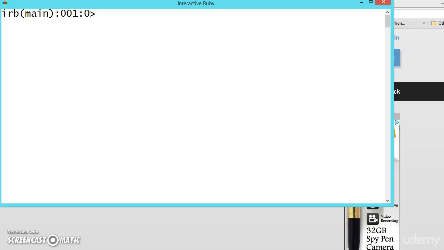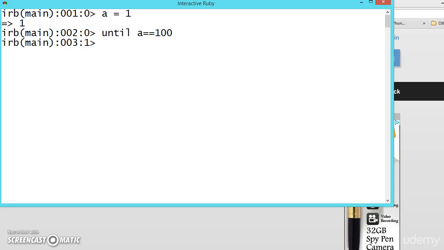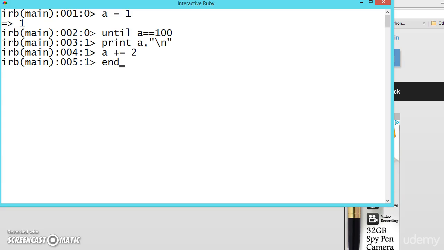Now let us see loops using until statement. So this is a little bit same as while. There is a little bit of difference, I will be explaining it. So first the syntax is you will be writing until a is equal to 100. Print the value of a and slash n. A plus is equal to, let us say 2 now, end.